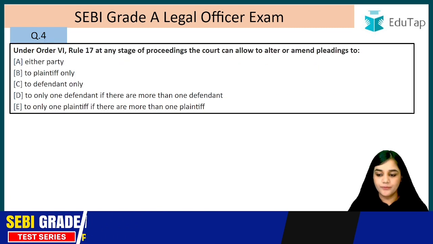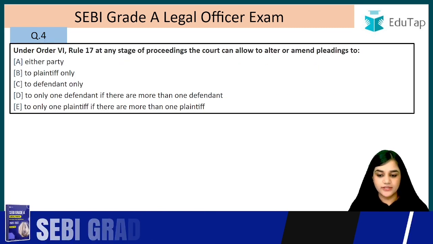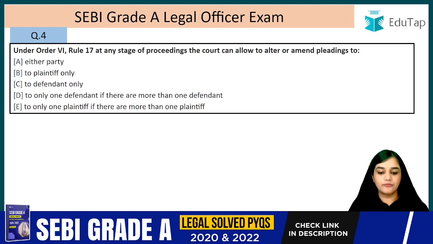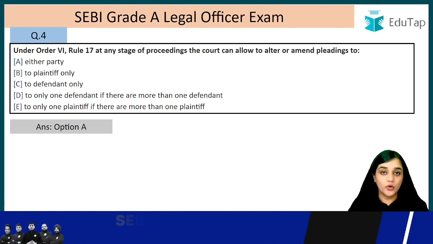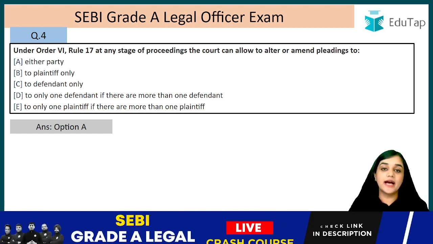Question number 4. Under Order 6, Rule 17, at any stage of proceedings, the court can allow to alter or amend the proceedings to. The answer is A, that is either party. This forms an important question. So it is what? It is either party.